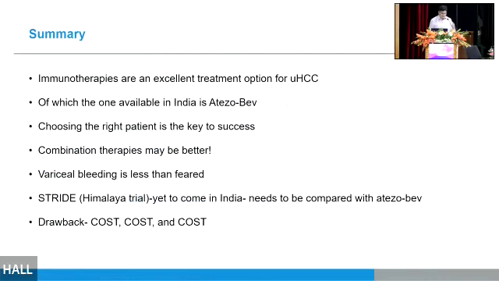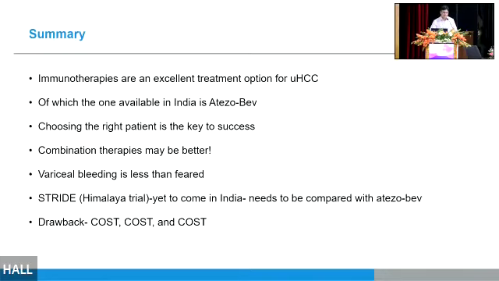In summary, immunotherapies are an excellent treatment option. I would suggest reading Professor Kudo's ABC, atezolizumab followed by curative conversion treatment, published in Liver Cancer, on how to treat intermediate and advanced cancers. I know we are financially limited here in India, but there are definitive therapies. The patient can have prolonged life. In our patient, we had 1.5 years of survival post diagnosis of HCC, which is quite good, according to me. The one which is available in India is atezolizumab.